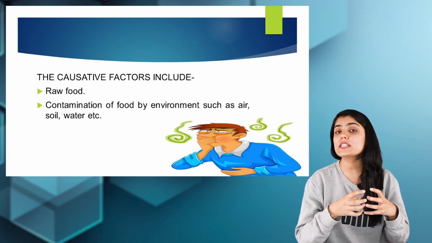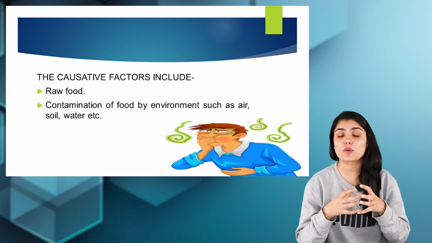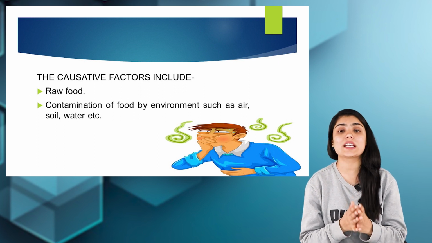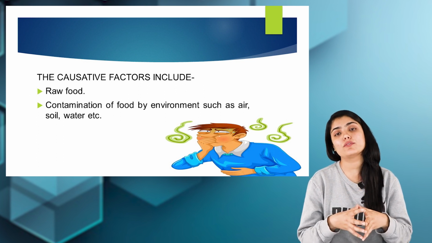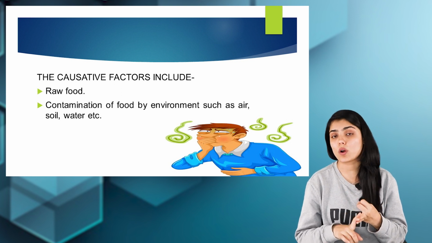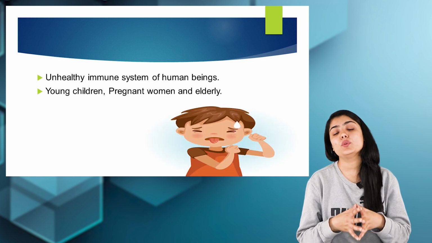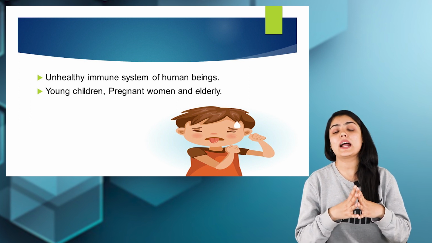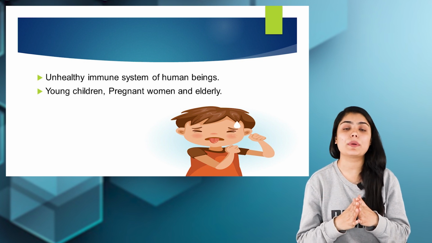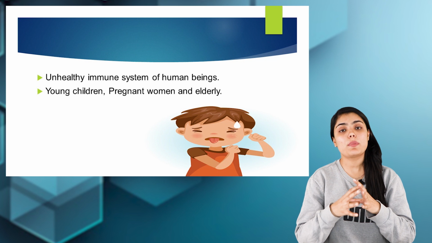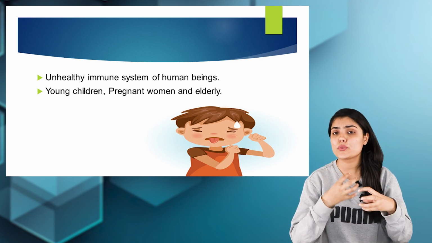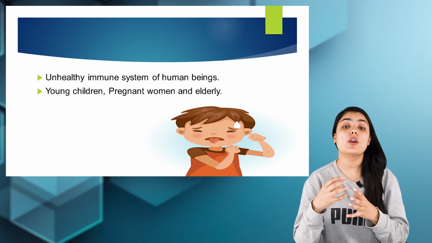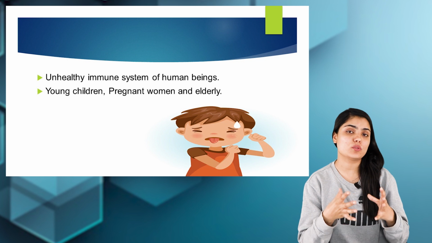It is not just about the presence of bacteria or virus in the food, or the presence of toxins in the food. Certain factors also cause foodborne illnesses, such as consumption of raw meat, contamination of the food by the environment such as air, water, soil, etc., and an unhealthy immune system of the individual. Young children, pregnant women, and elderly people are at higher risk of developing foodborne diseases. When the meat is not cooked properly, then it may lead to foodborne diseases, or it may serve as one of the factors contributing to foodborne illness.